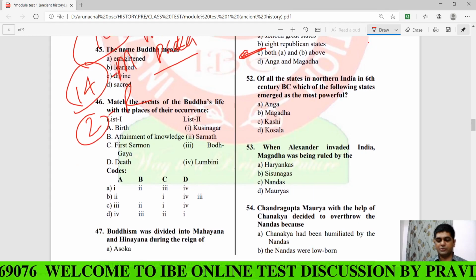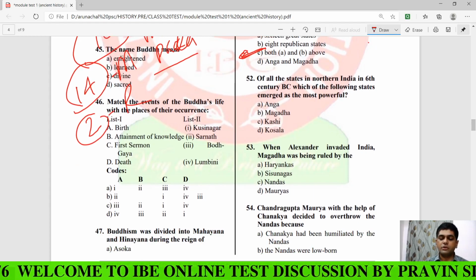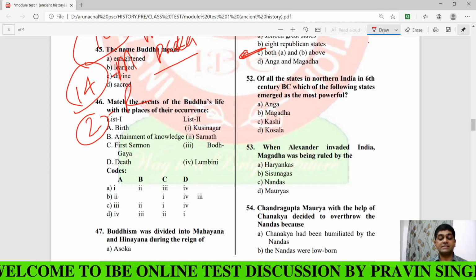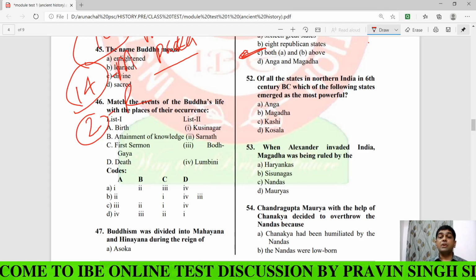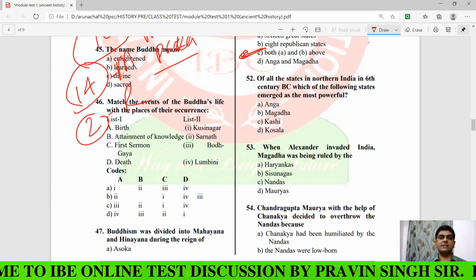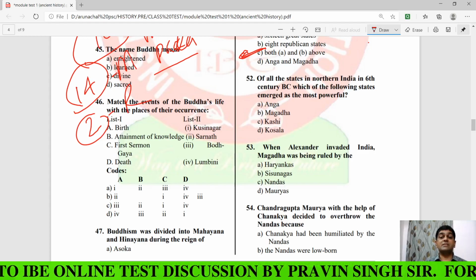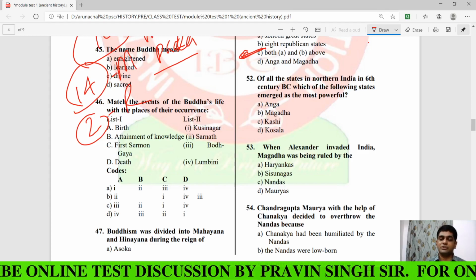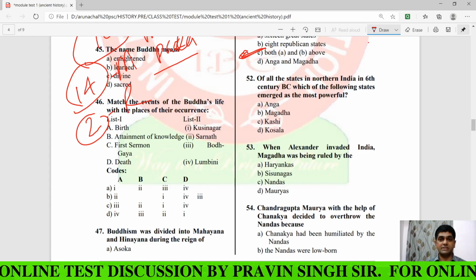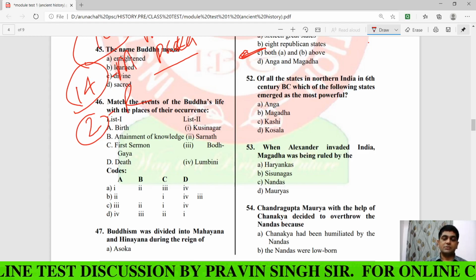Now, moving to question number 52. Of all the states in northern India in the 6th century BC, which of the following states emerged as the most powerful? It's a very easy question, and also very important, my dear. So the answer is what?